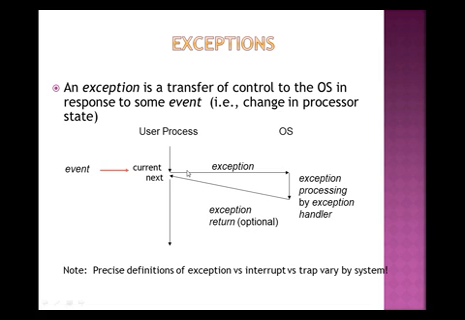So first of all, the exception came. This arrow shows the exception came. Then exception processing is done by the exception handler. Then control is returned back to the user process. That is the exception.